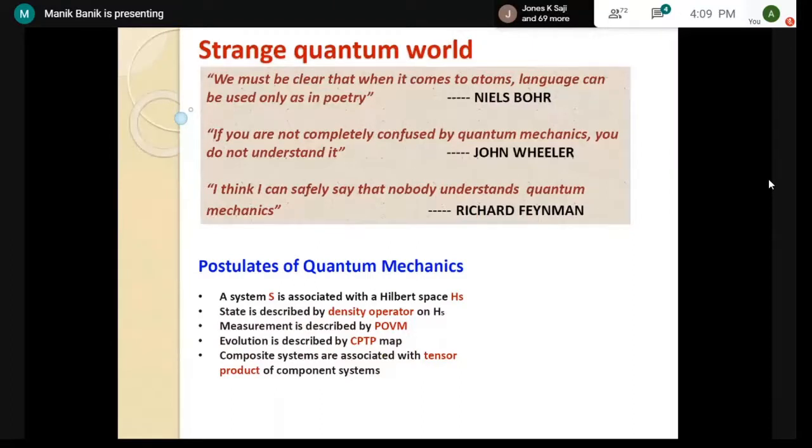It's very peculiar. Start with some mathematical postulate. It says that a system is associated with some Hilbert space, and the state is described by a density operator. What is the notion of state in classical physics?